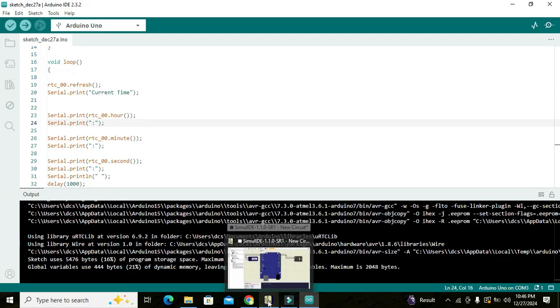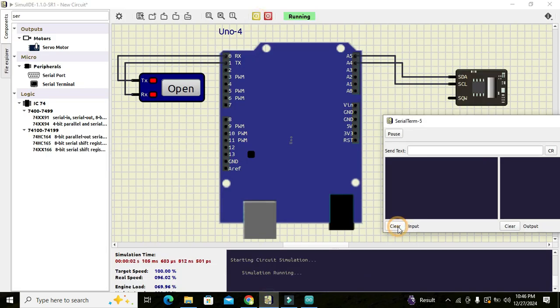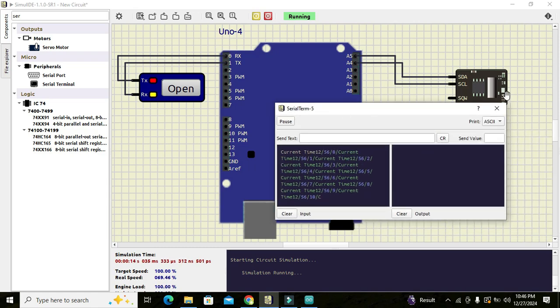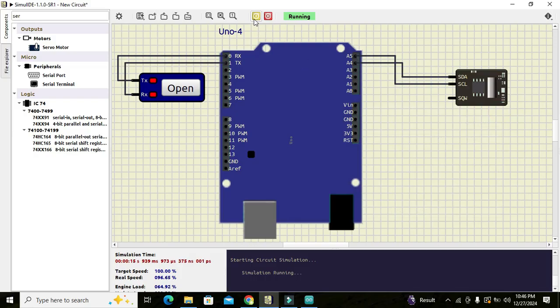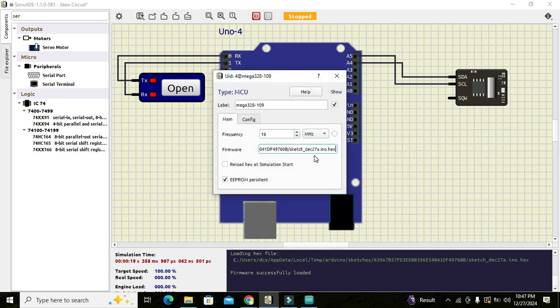Okay, so this is and this. Now see, now you can see it. Again it is saying no, wait. Okay, go to ATmega 328, go to properties and click on it.